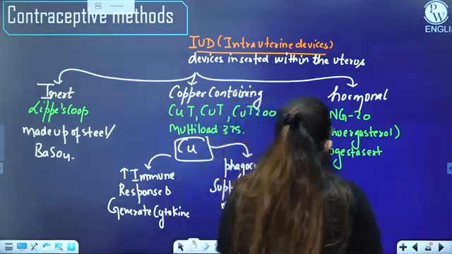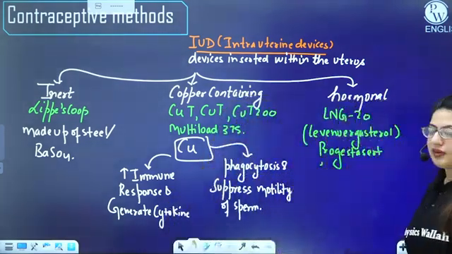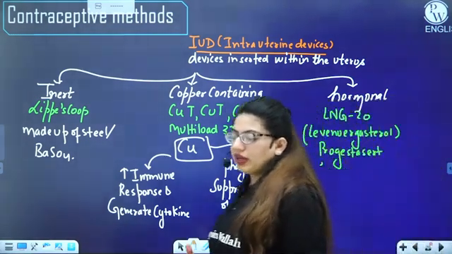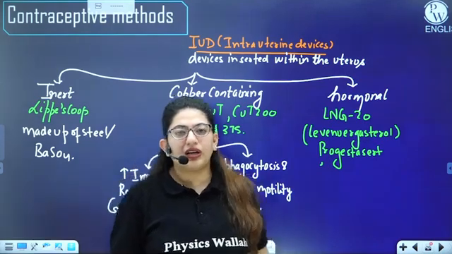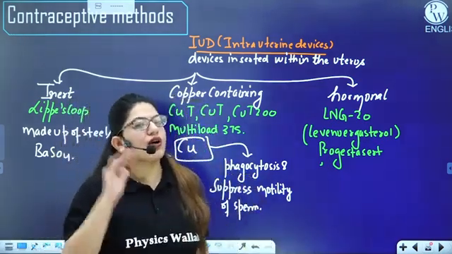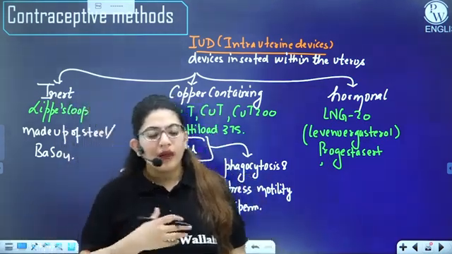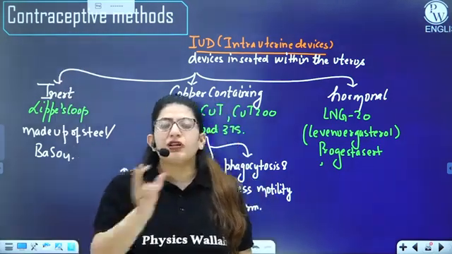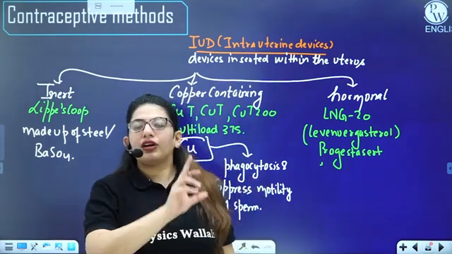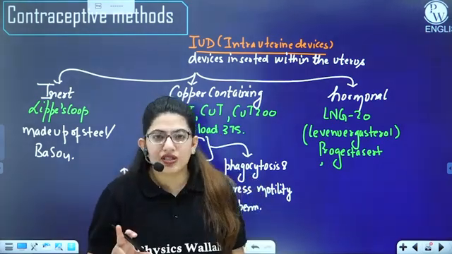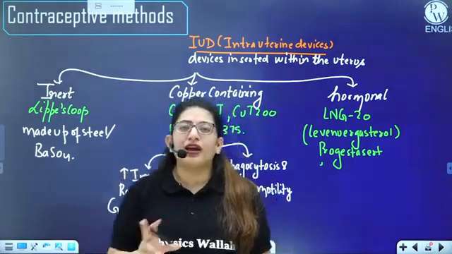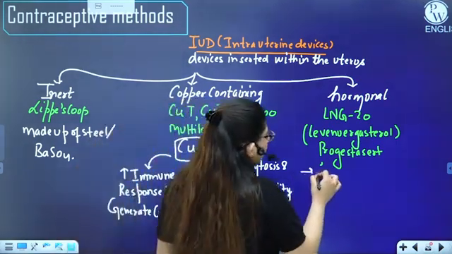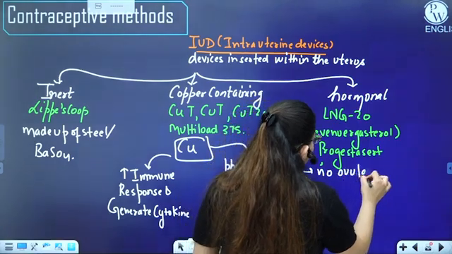Then we have levonorgestrel. It has a number of functions to perform. For example, if I say this is the analog of progesterone, and you must be knowing negative feedback of hormones. If there is high concentration of progesterone in a female's body, that will inhibit the pituitary gland, and the pituitary gland will not secrete FSH. If there is no FSH, no growth of ovarian follicle, and there will be no ovulation. So ultimately it is suppressing what? Due to this, there will be no ovulation.